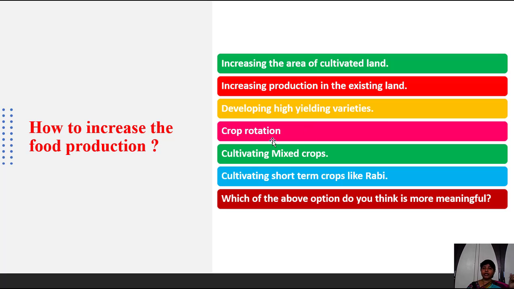Fourth one is crop rotation. This is a very important one. If every year we grow the same kind of plant, the soil is not able to give sufficient nutrients to the plants. We have to change the crops. In the Kharif season we plant rice, and in the Rabi season we have to plant groundnut or some other fabaceae plant.